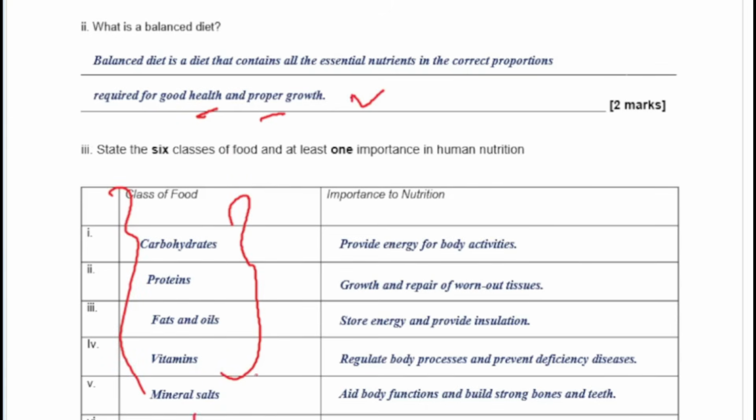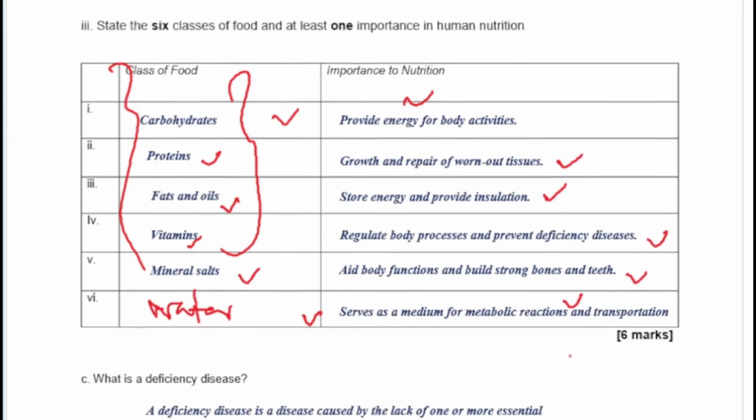So the classes of food here, you have carbohydrates, and what does it do? It gives energy. Proteins, and what does it do? Growth and repair of worn out tissues. Fat and oil stores energy and provides insulation. Vitamins regulates the body processes and prevents deficiency diseases. Mineral salts aids the body functions and builds strong bones and teeth. And then finally water, which serves as a medium for metabolic reactions and transportation. So please take note of that.